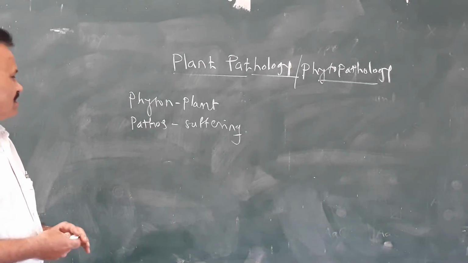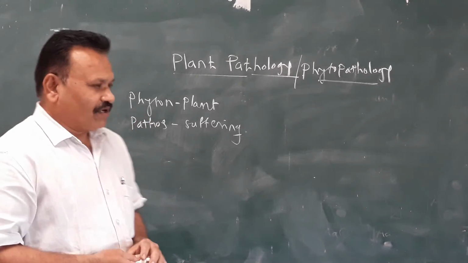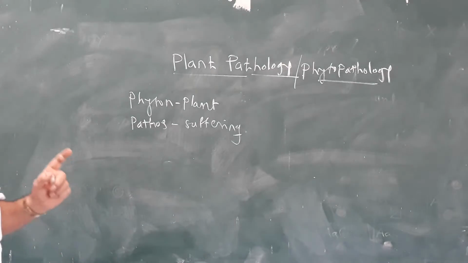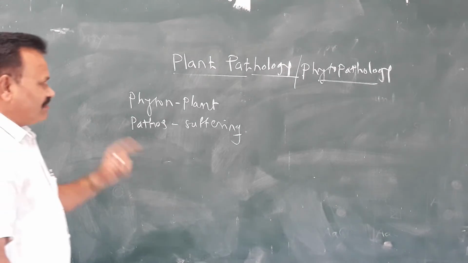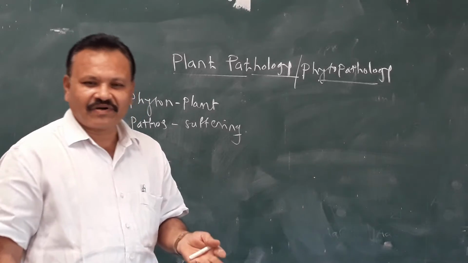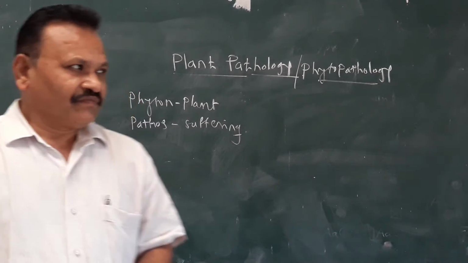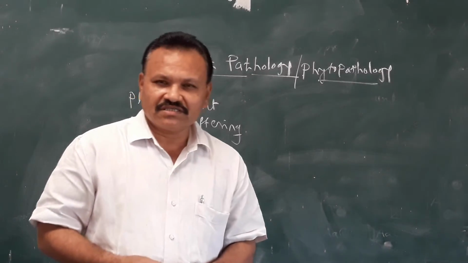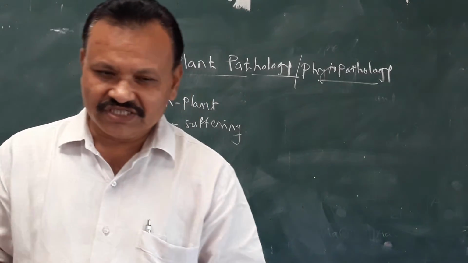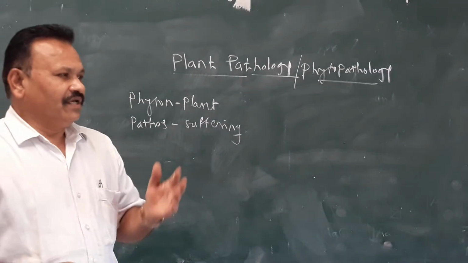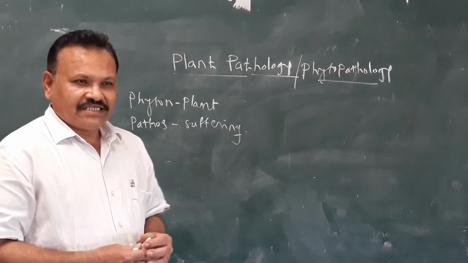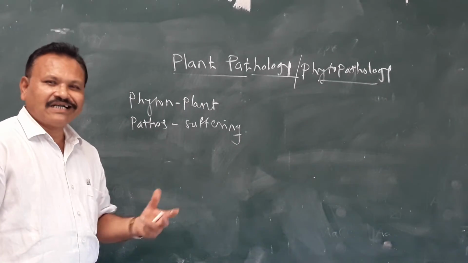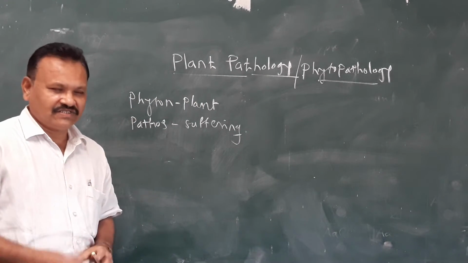Plant pathology is the branch of botany which deals with the study of plant diseases, or the plants suffering from diseases. There are different types of diseases that can occur on plants, and these include phytoplasmal diseases, viral diseases, bacterial diseases, fungal diseases. There are so many diseases.